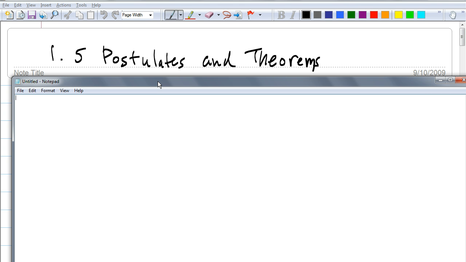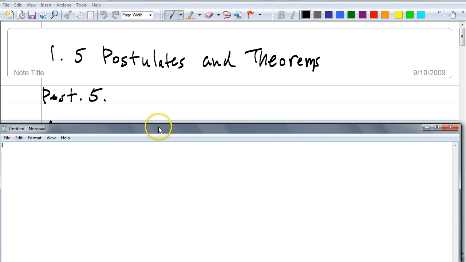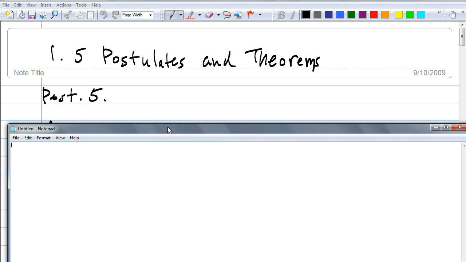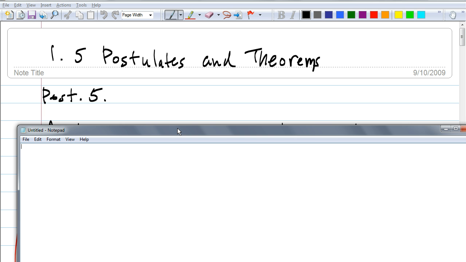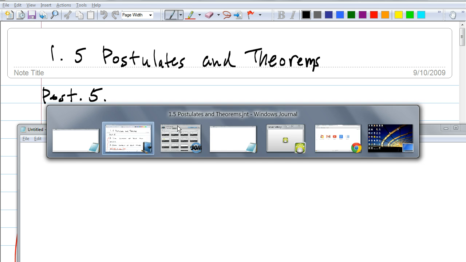Now, anybody want to guess? If the postulates are statements that we take without proving, what are then theorems? Anybody know what the theorems are? What do you think these are? Lara? Yeah, so we don't know if there's truth. These are statements that we actually need to prove. These are true statements. Yeah, so these are theorems that we have to actually prove and understand. You're exactly right. So, we're going to learn another postulate. This one does not have any name. Guess what? You have to actually write it down. Memorize. Okay, so exactly right.